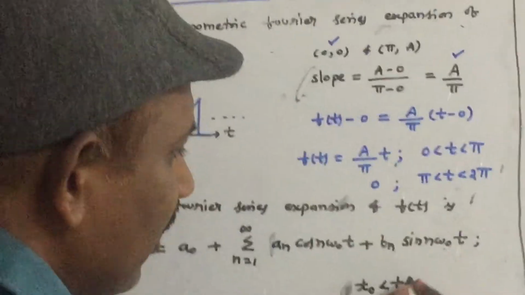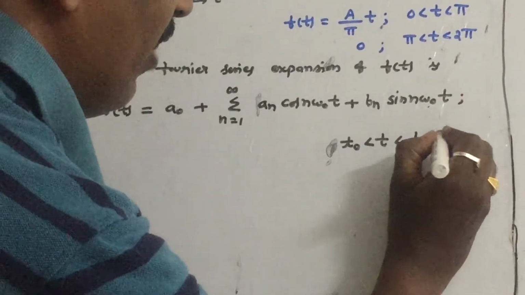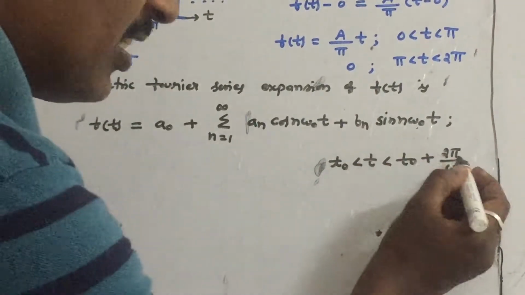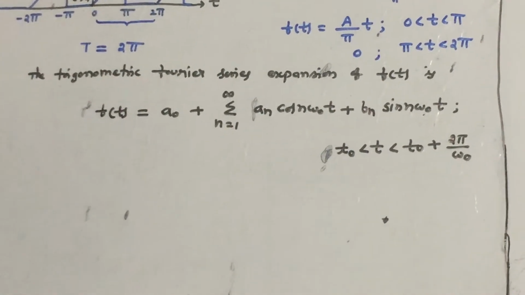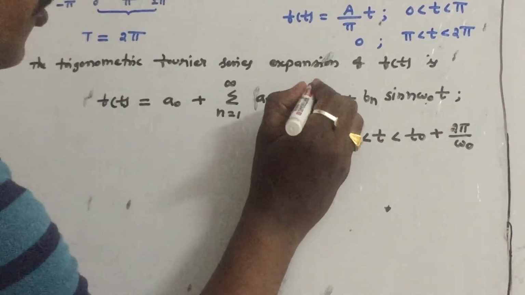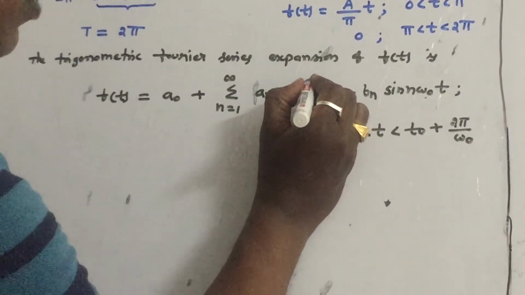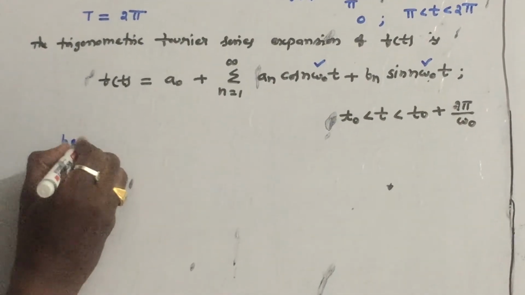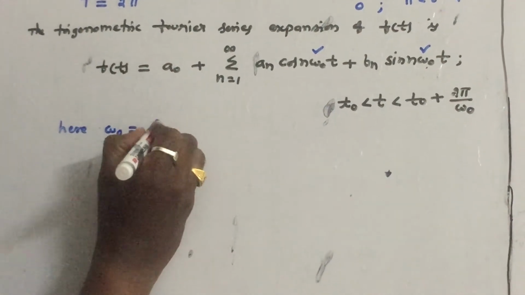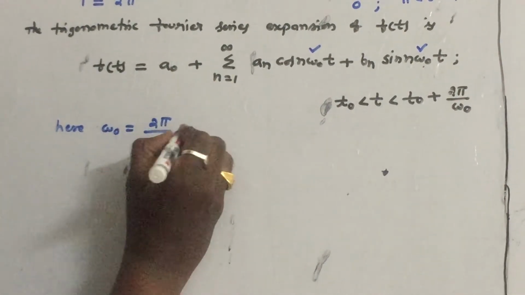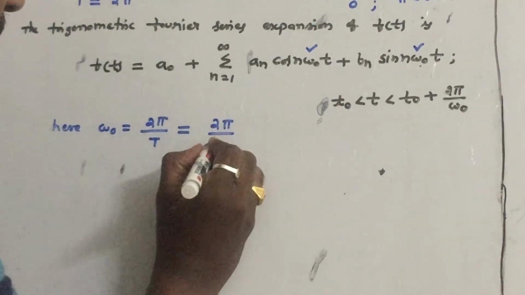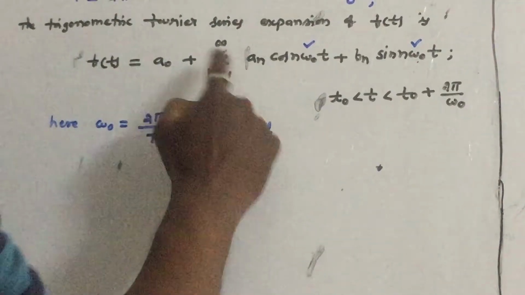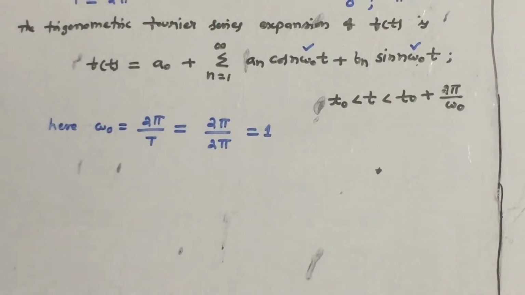So what is the time period? We are approximating f of t in this interval t0 to t0 plus 2 pi by omega 0. That is one cycle. Now, as I said earlier, find out what is omega 0 for this problem and substitute in this series. So here, what is omega 0? Omega 0 is equal to 2 pi f, that is 2 pi by capital T. What is the time period of the given waveform? 2 pi. So 2 pi by 2 pi, therefore omega 0 will become 1. Just substitute omega 0 equal to 1 in the above expression and write it again.